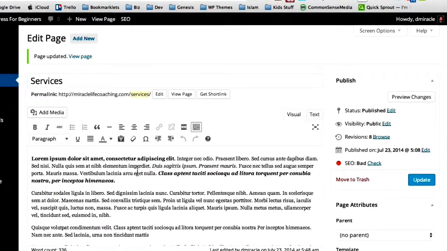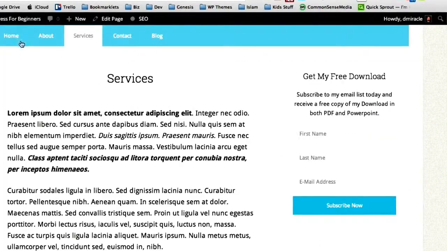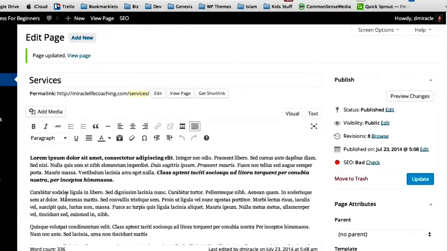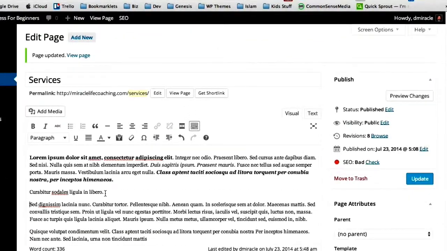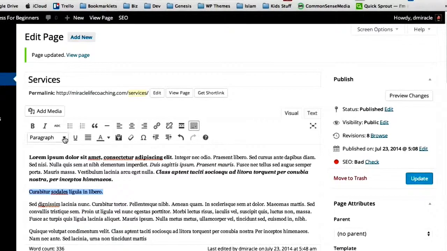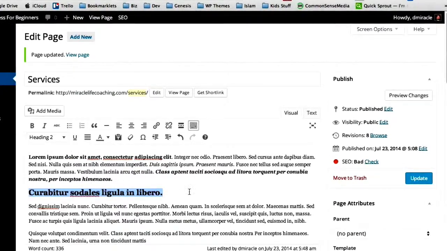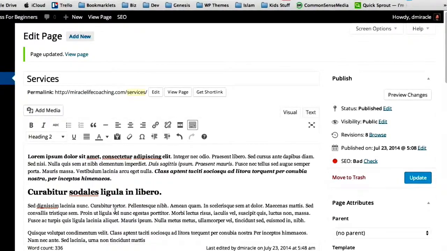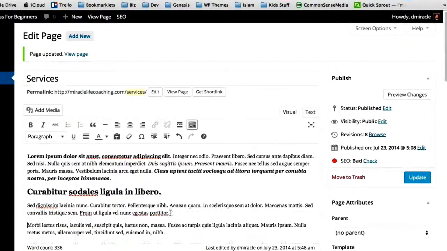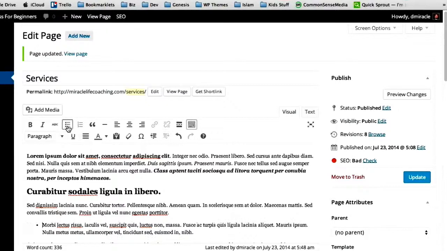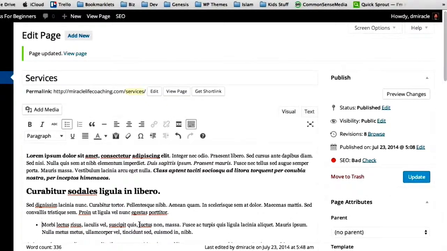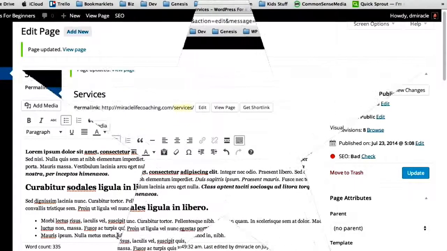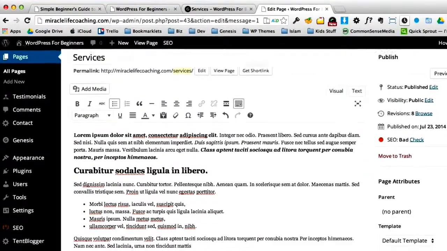But let's go a little further because, again, I want to make our services page look a little bit like our home page. So let's go back to services. And I'm going to get close, as I said. So next, let's make a headline. Let's say you like to break your pages up into headlines instead of just a long list of text. So let's make a headline there. Then let's go under that, and we're going to make our first bullet list. So we're going to do bullet, and I'm just going to create a few bullets off this text. Not too much about what the text is. So there's my bullet list.